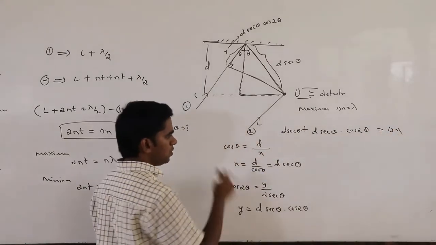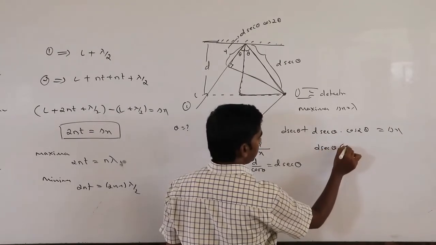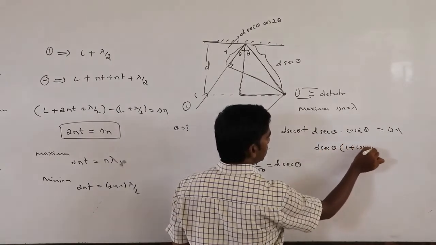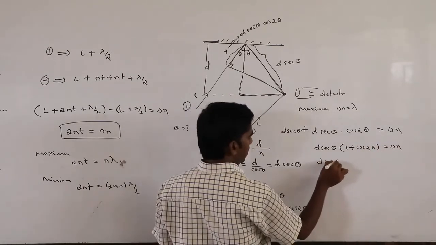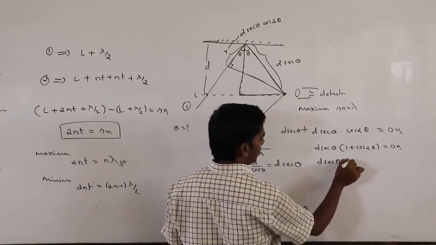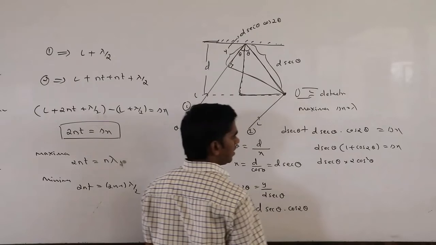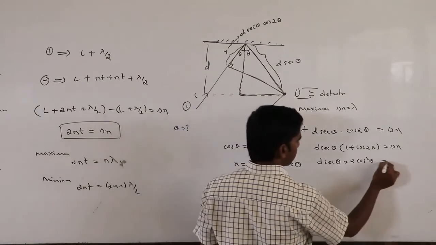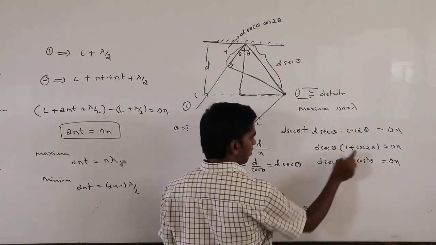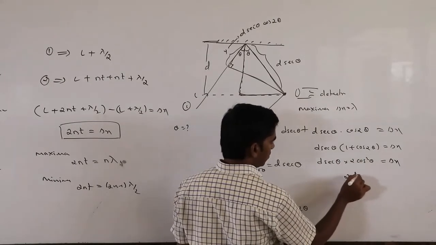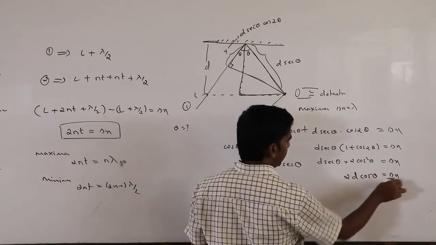Now take d sec theta outside: d sec theta times (1 plus cos 2 theta) equals delta x. 1 plus cos 2 theta we can write as 2 cos square theta. So sec theta is 1 by cos theta, one cos theta will cancel. So what we get is 2d cos theta equals delta x.